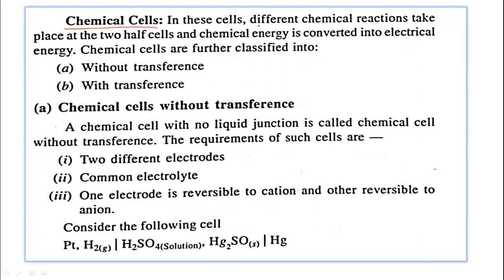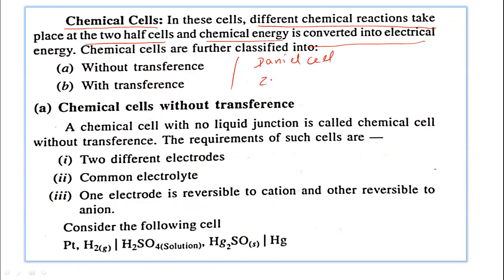So different chemical reactions take place at the two electrodes or at the two half cells, and chemical energy is converted into electrical energy. Let us see, the Daniell cell is an example of a chemical cell.